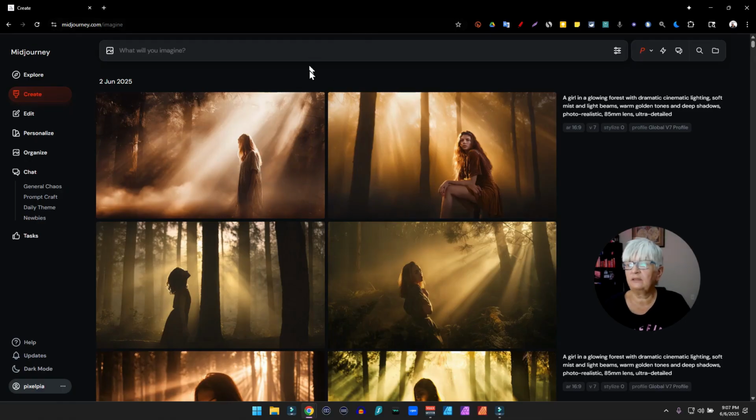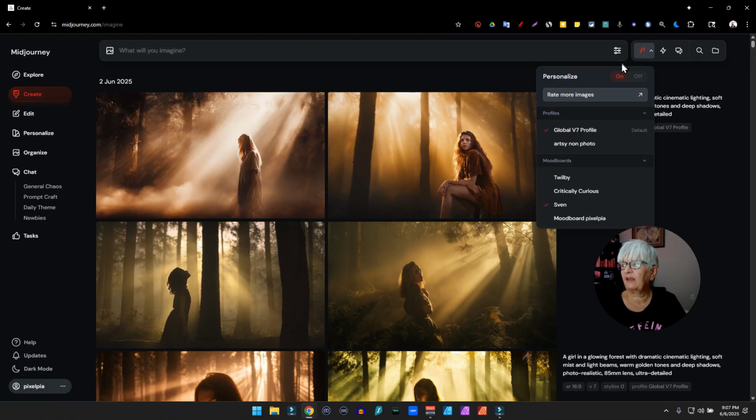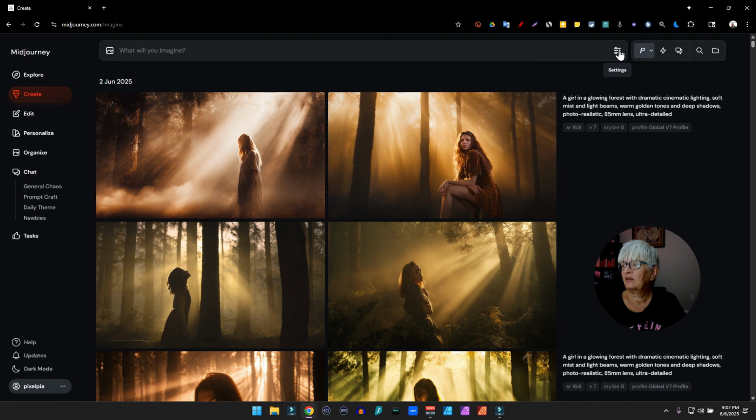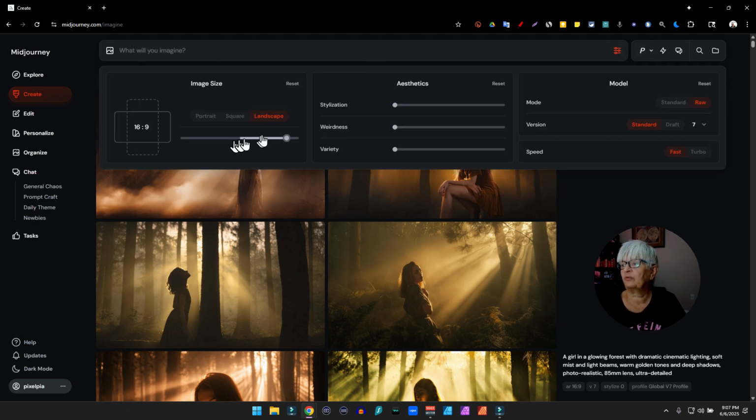So here we are in Midjourney, and as always in this series, we're going to turn off all personalization. We're going to set our image to 4:3. Make sure we have no aesthetics turned on and that we're working in version 7 standard and standard all the way through.